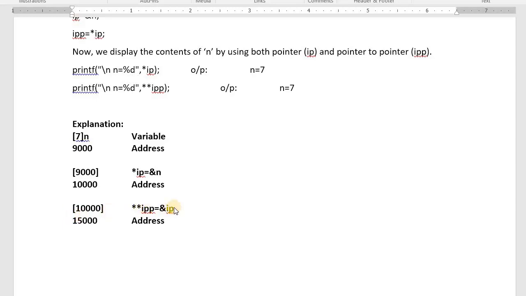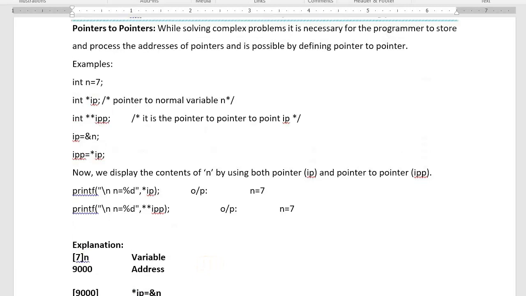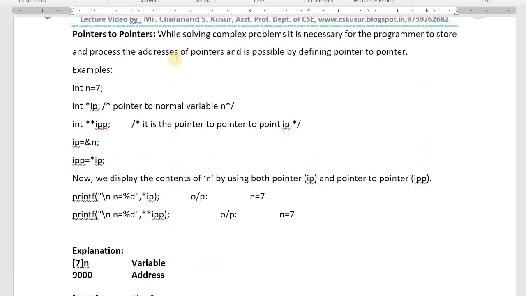Not only pointer to pointer, you can even go for pointer to pointer to pointer also. 3 times you have to use asterisk. No end for it. Confusion starts for the programmer. But by using such things only you are able to write efficient programs. I hope you understood what is pointer to pointer. While solving complex problems, it is necessary for the programmer to store and process the address of pointers, and that is possible by defining pointer to pointer.